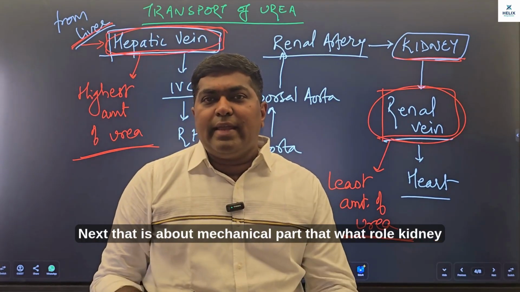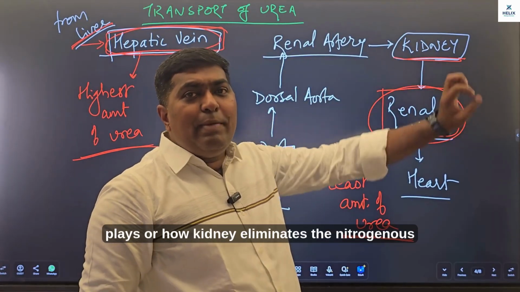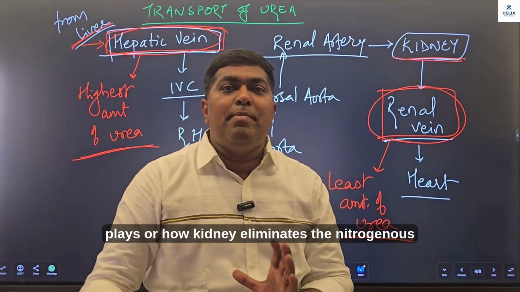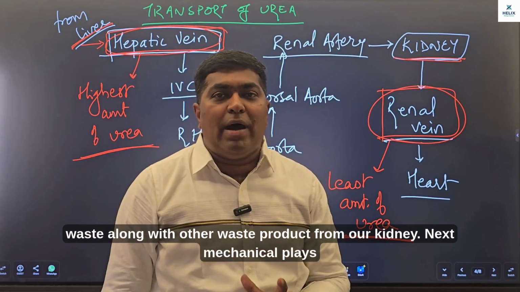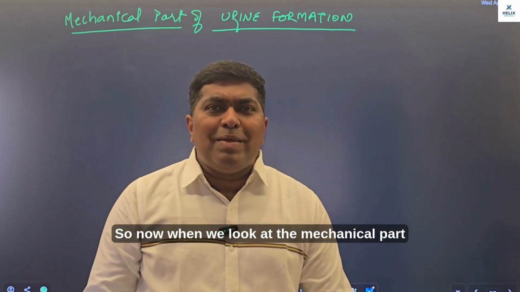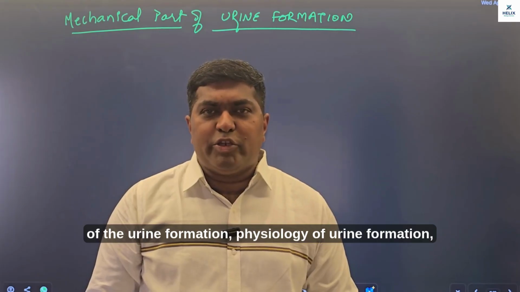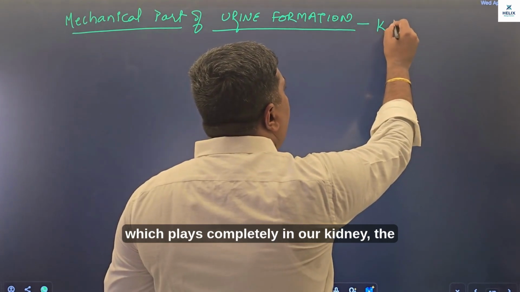So that was all with respect to the chemical part of the urine formation and its transport to the kidney. Next, that is about the mechanical part, that what role the kidney plays, or how the kidney eliminates the nitrogenous waste along with other waste products from our body. So now when we look at the mechanical part of the urine formation, the physiology of urine formation, which plays completely in our kidney,